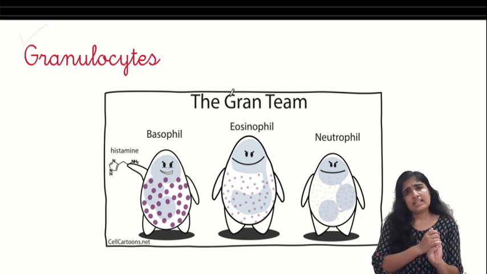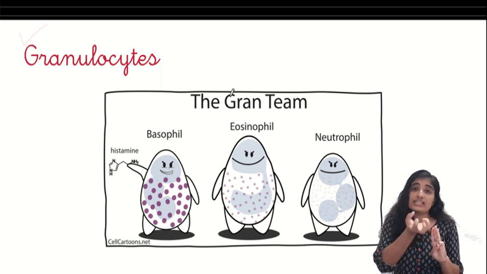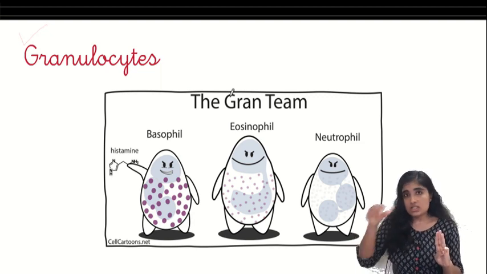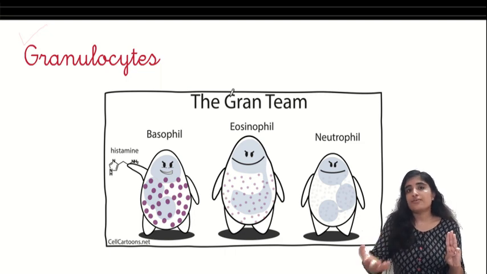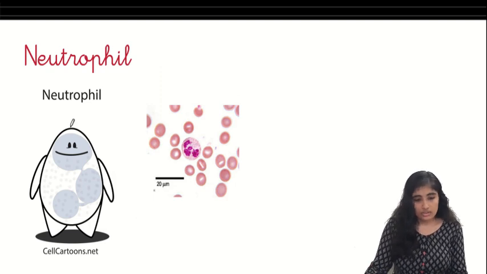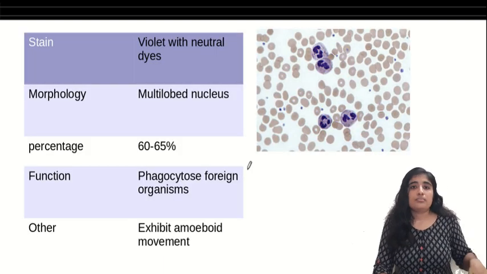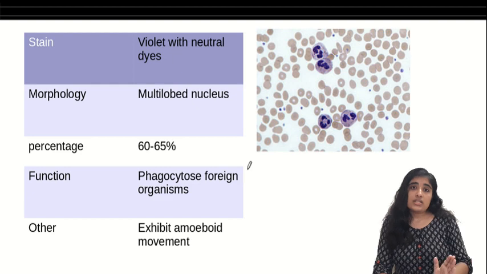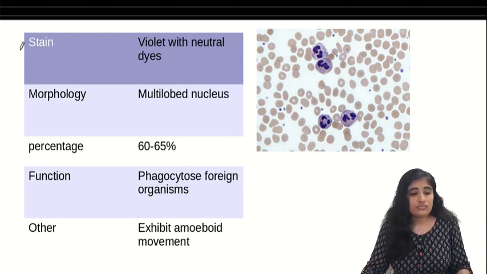Now, from where do they get these names? The neutrophil, eosinophil, basophil, they get these names based on the dye they take. If we want to observe under the microscope, first we have to dye or color them so that we can identify them. The first one is a neutrophil. This one here is a neutrophil. It takes up the neutral dye and becomes violet in color. It takes up the neutral dye, so it is known as neutrophil. It loves the neutral dye, so it stains violet.